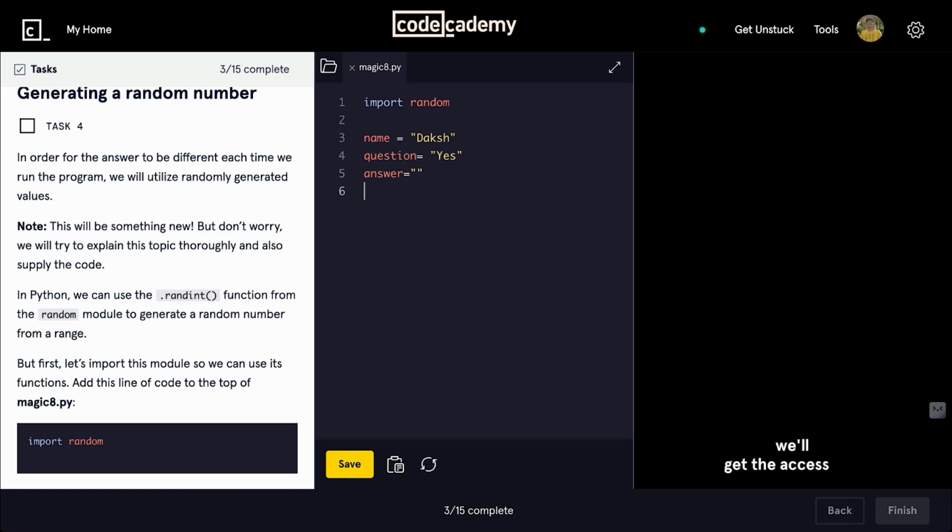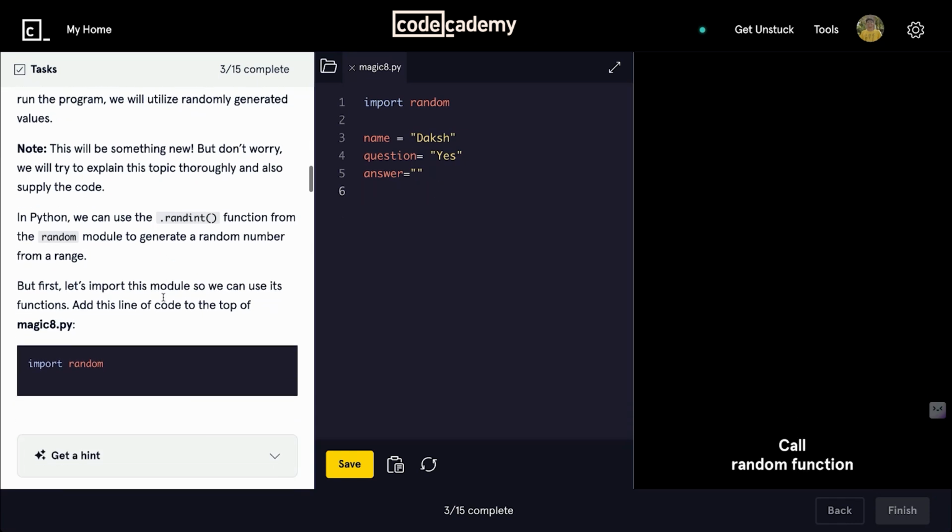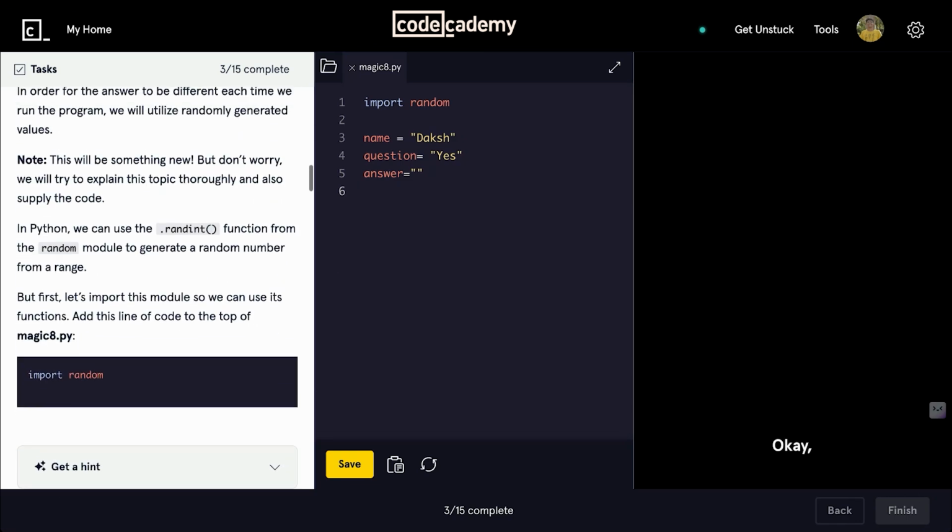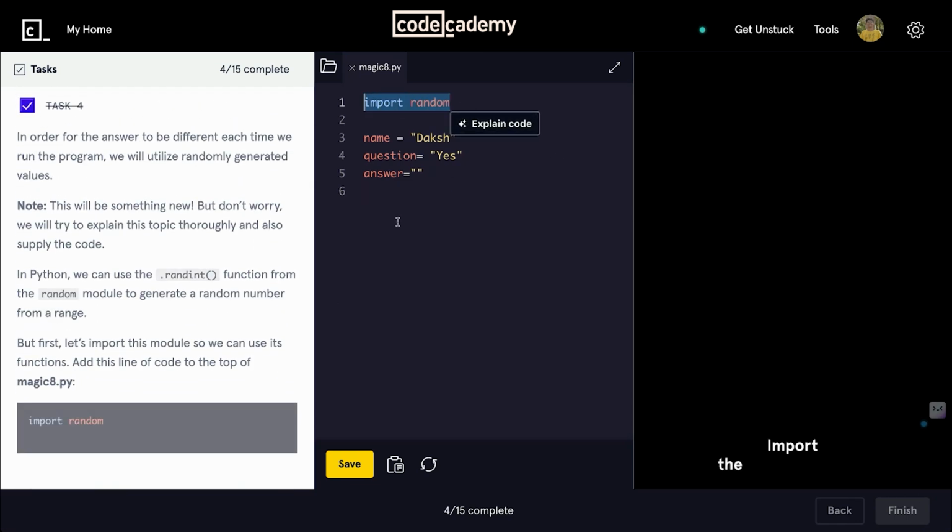Now in our code, we'll get the access of a function called randint. This function will be responsible for generating a random integer value, and the argument that we give is a range. So if we give a range to randint of 1 to 5, it means it will create a number which will be random and it will be in the range of 1 to 5. So this is inclusive in nature, so it includes 1 and 5. Let's remove it and see what it says. Call random function, random module. Okay, so this task is done to import the random module.